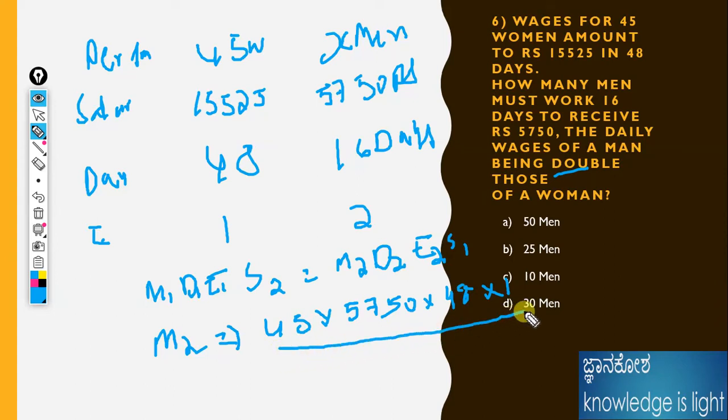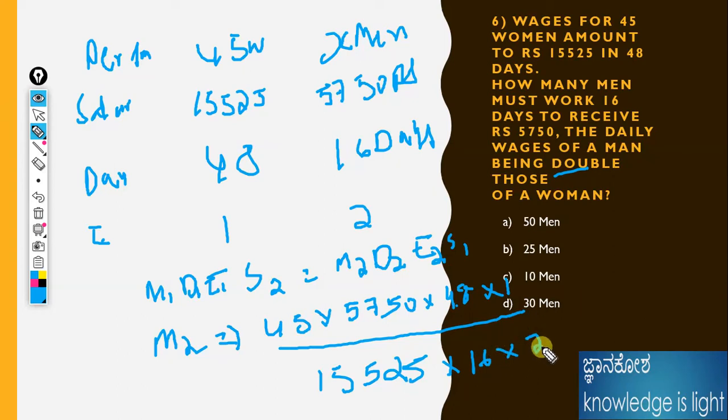15525 is the salary, and here 16 is the days, and 2 is the efficiency. Now 16 on the 16, 3 the; then 45 on the 45, 345 the, it will go on.